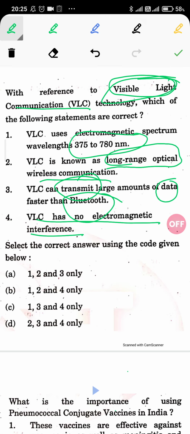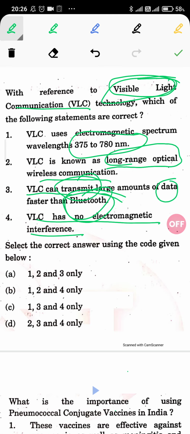So what is the loophole that we are going to discuss, which was given in the UPSC question? We don't know anything about it, but most of us have heard about Bluetooth. Bluetooth is a short range thing. It covers only short range, and the speed of the data transfer is directly proportional to the distance. Here the option says that VLC transmits a large amount of data faster than Bluetooth.